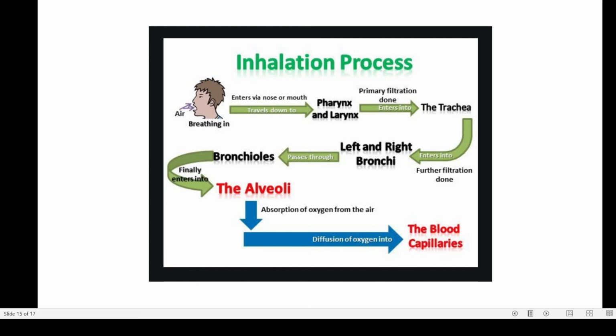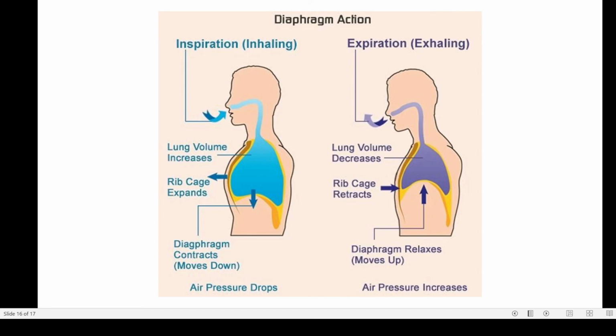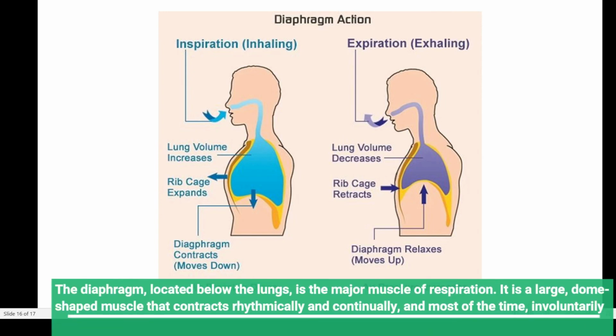Now let's see what happens in case of the exhalation process. It happens just the reverse. The bloodstream carries the carbon dioxide produced during the cellular respiration process, and it brings the carbon dioxide to the alveoli. From there it reaches the bronchioles. From there it again goes to the left and right bronchi. From there to the trachea or the windpipe. From there it reaches the pharynx and larynx, and finally it goes to the environment either through the external nostrils or through the mouth.